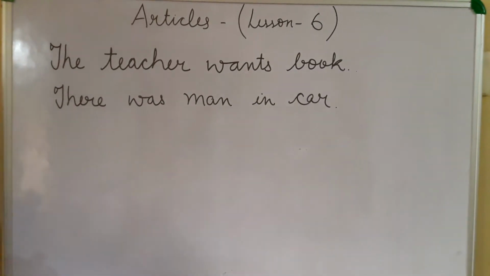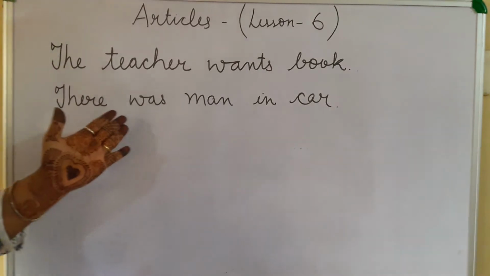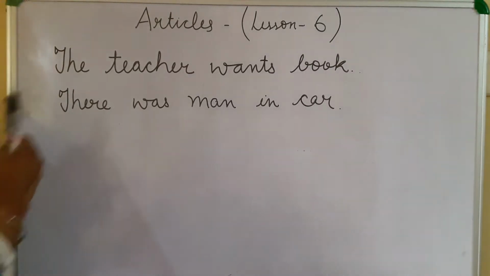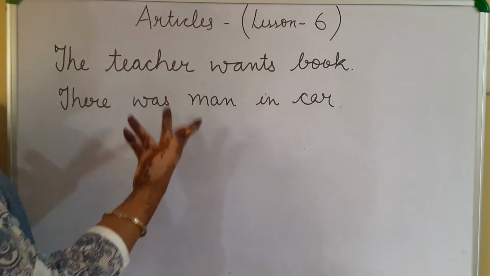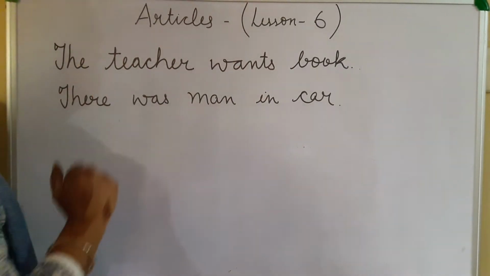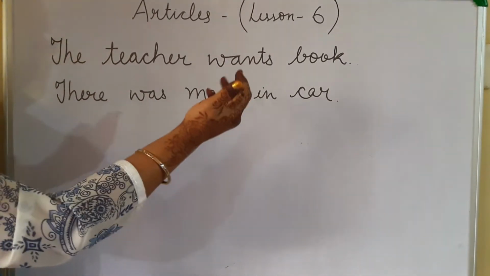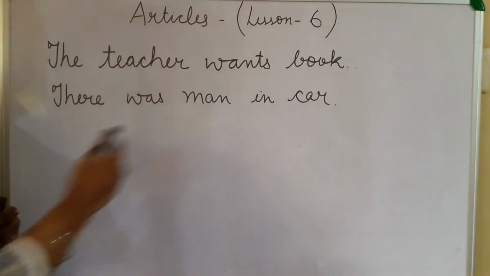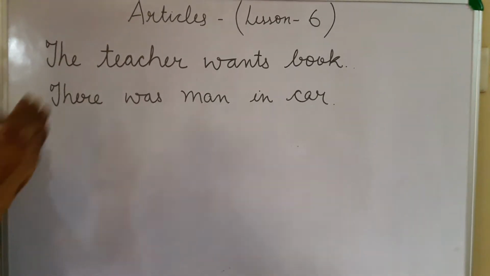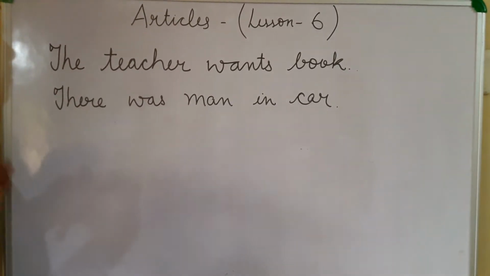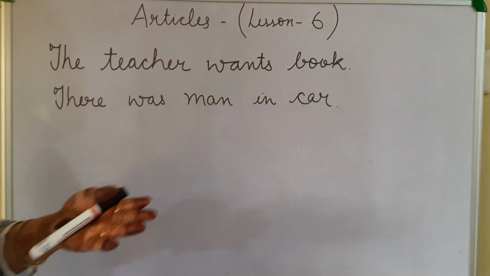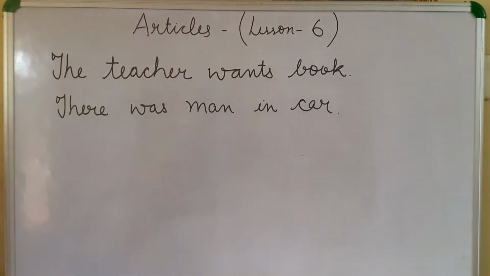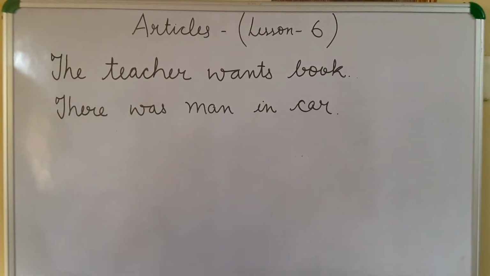Which man? Which car? In these sentences, we cannot understand who or what we are talking about: which book, which man, which car, how many books, which type of car. So if we use articles in these sentences, it makes clear which book is wanted, any specific book or book in general, which man or which car, any specific car or a general car we are talking about. So it is important to use articles in the sentences.